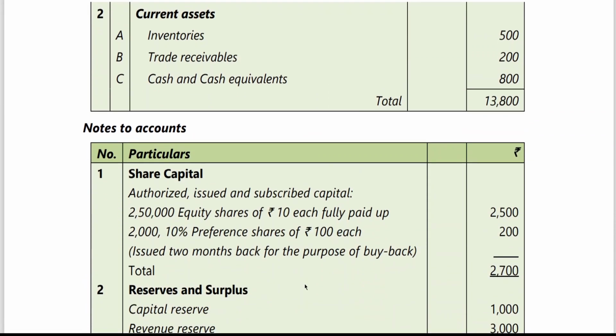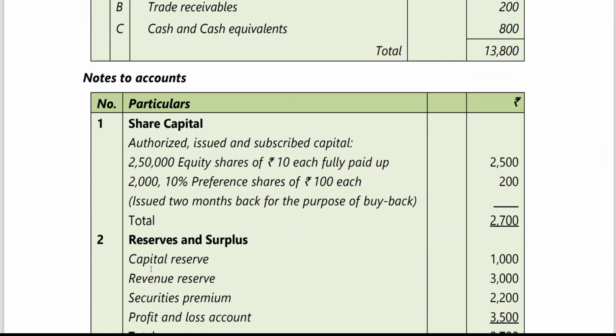Reserves and surplus consist of capital reserve, revenue reserve, securities premium, P&L account. These 3 will be taken as free reserves. And now the important point in this case, which generally we overlook; if you overlook, the entire problem goes wrong: 2000 10% preference shares of 100 each issued 2 months back for the purpose of buyback.